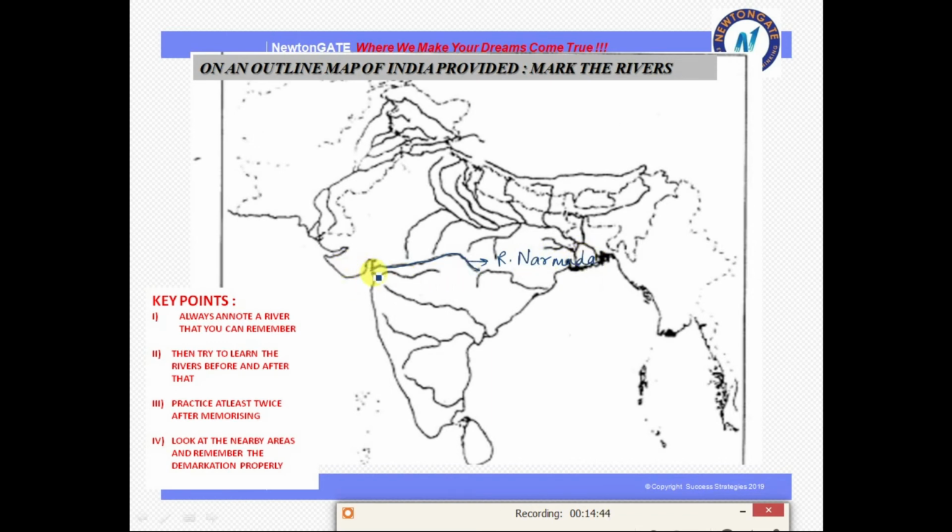After that it is Tapi, river Tapi. Okay, just parallel to Narmada is the river Mahanadi. It is parallel to river Narmada. It is river Mahanadi. Next is, after Tapi, this river, which is traveling the longest distance, is Godavari. It is Godavari, river Godavari.